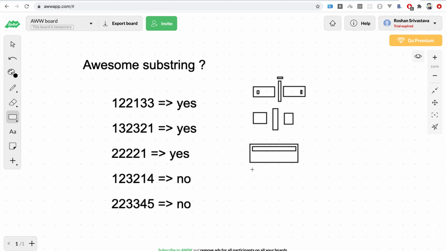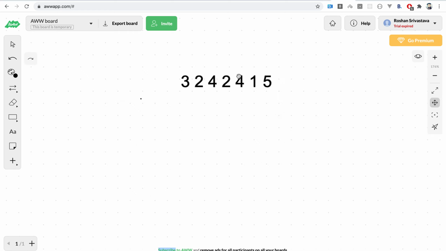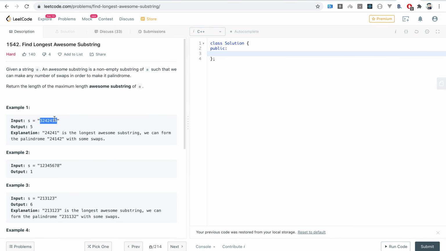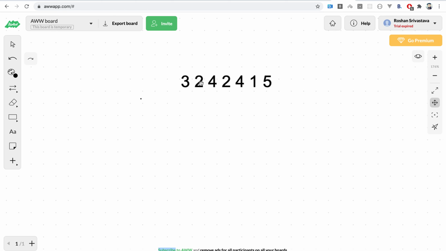All right, so let's see how we can solve this. I am taking this example from the given problem. In problems where we are supposed to find the largest subarray or largest substring or smallest substring, the general approach that we use is the prefix array or prefix substring based approach, and this is what we are going to do here.